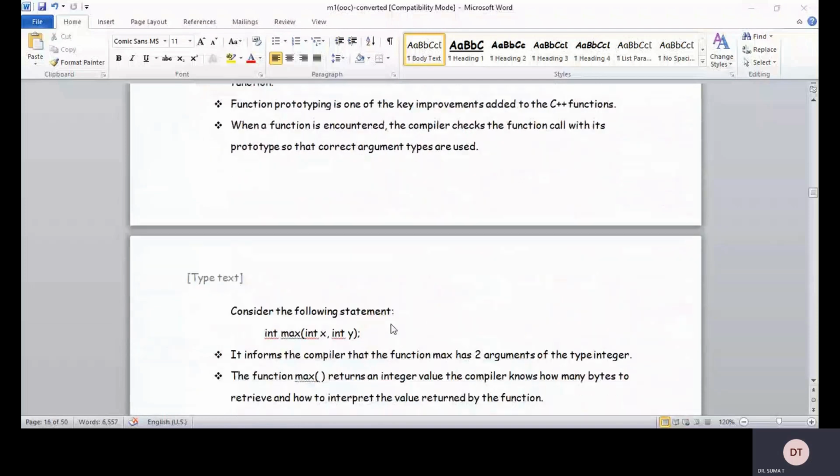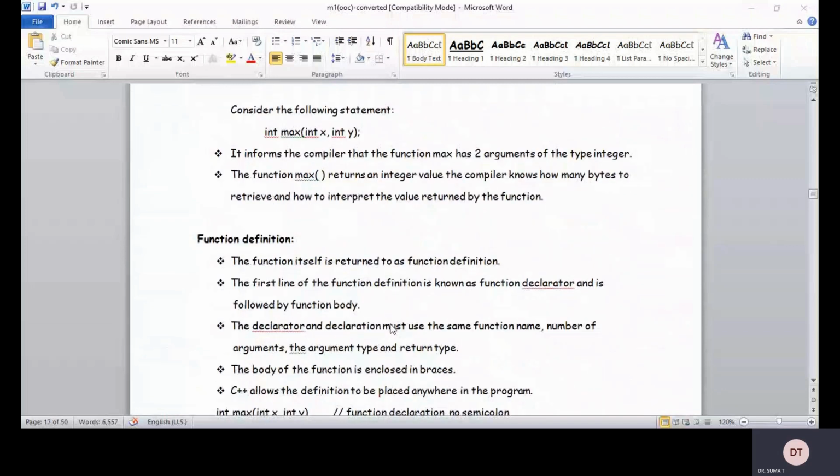So consider this following statement: int max(int x, int y); It informs the compiler that the function max has two arguments of the type integer. The function max returns an integer value. The compiler knows how many bytes to retrieve and how to interpret the value returned by the function, right? The function itself is written as the function definition.